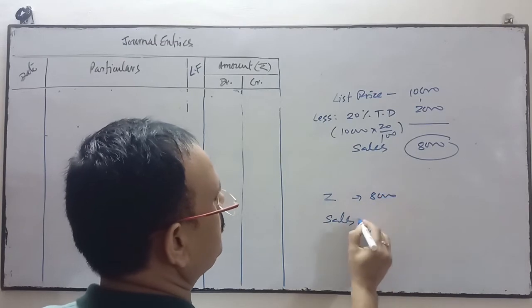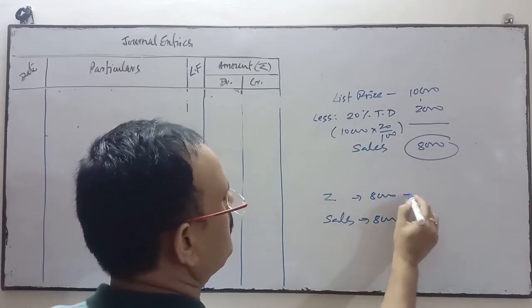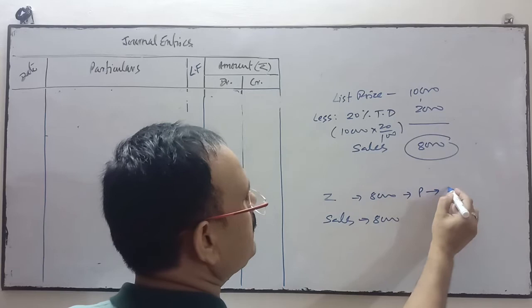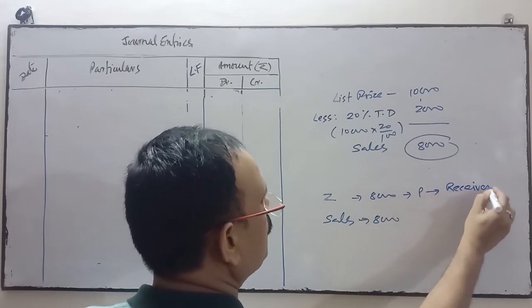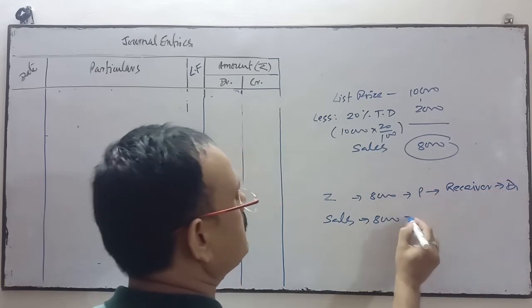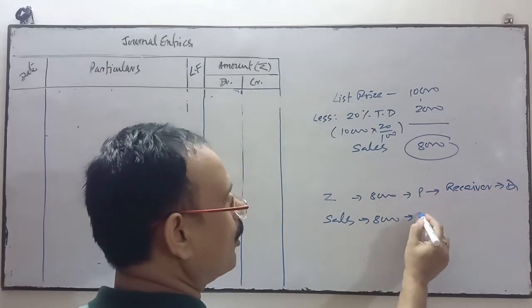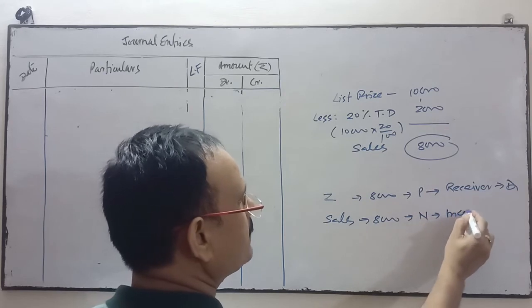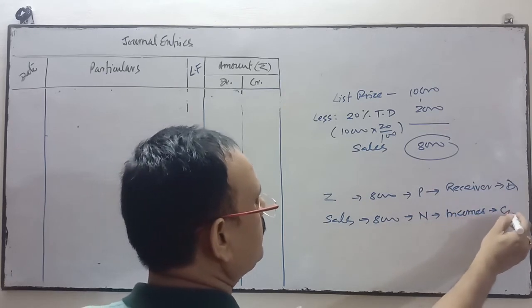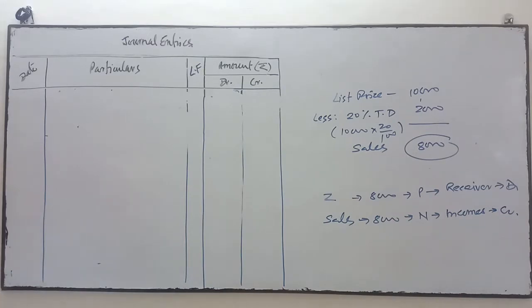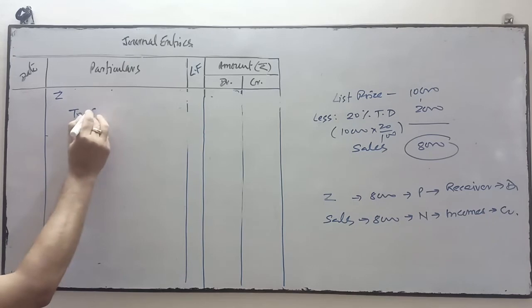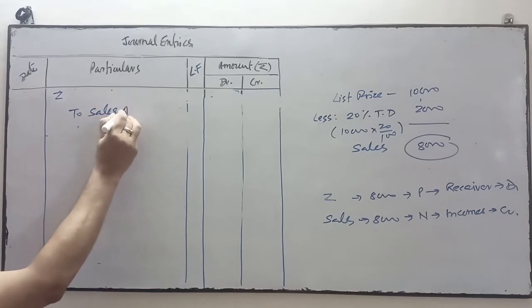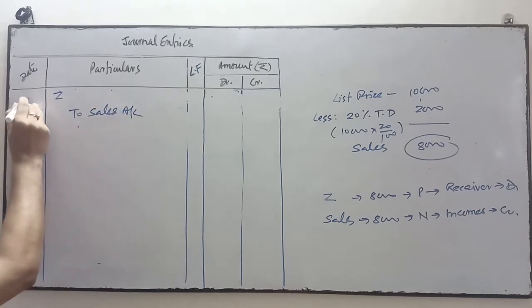So Z account and sales account, amount 8,000. Z comes under personal, he is the receiver. His account will be debited. Sales comes under nominal, all incomes and gains, credit. So Z account will be debited to sales account. Sales will be credited and Z will be debited.